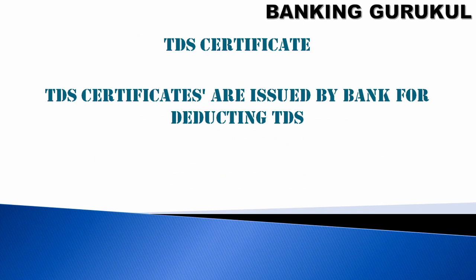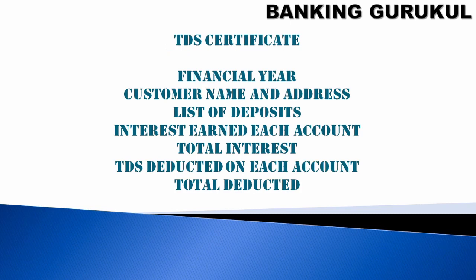The TDS certificate is the same way, but it will also have a TDS portion. For every deposit account, you will have the interest earned and the TDS deducted by the bank. For the entire financial year, the total amount deducted will be shown, and the TDS certificate will be issued to the customer by the bank. You can see these particulars in your TDS certificate: financial year, customer name and address, list of deposits, interest earned on each account, total interest and TDS deducted on each account, and total TDS deducted, all available in the TDS certificate issued by the bank.